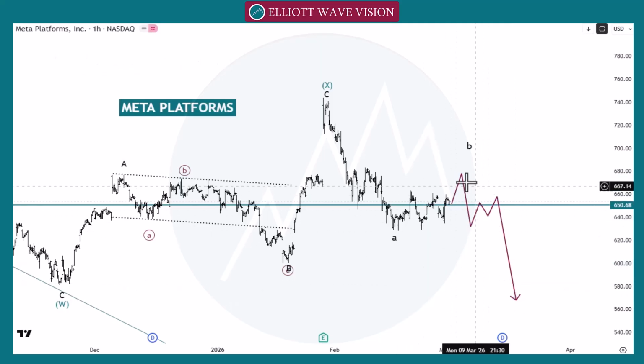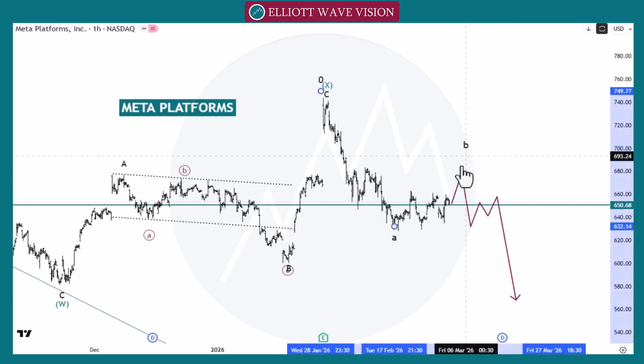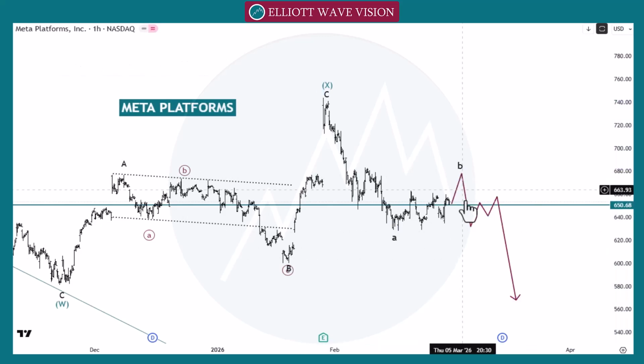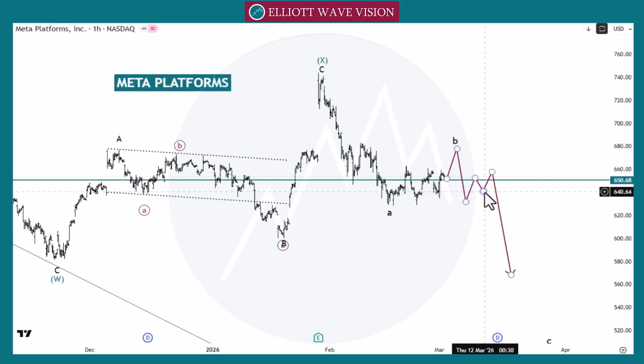So as of now, we need to wait for this wave B to complete and then the next impulsive move and its correction. Then we will go towards the next point with this wave B, or in 15-minute or 5-minute time frame, we need to wait for the next impulsive move and its correction to refine our entry from this wave B to inner wave B.